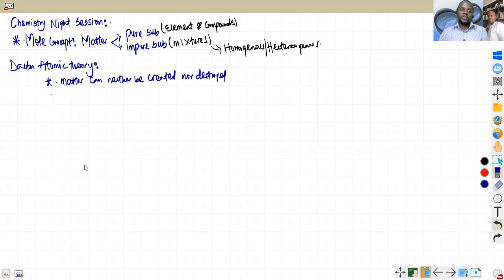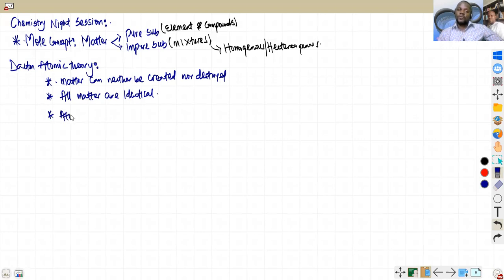Another postulate of his theory was that all atoms of a given element are identical, which is popular. We all know that as well. I will use abbreviations a lot. Identical means they behave in the same way. Another thing we can conclude from his postulates was that atoms of different elements differ in properties. So atoms of the same element are the same, they are identical. Atoms of different elements combine in a fixed ratio to form a compound. That's another thing you can write.